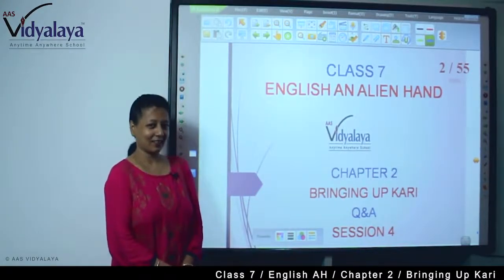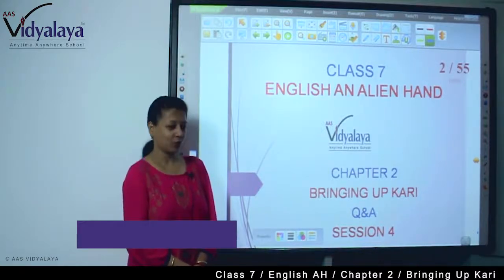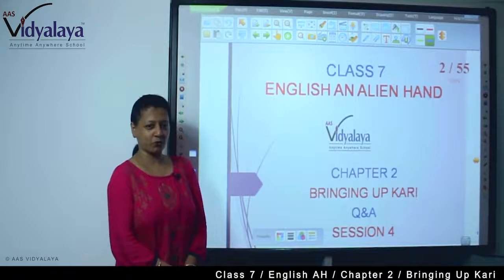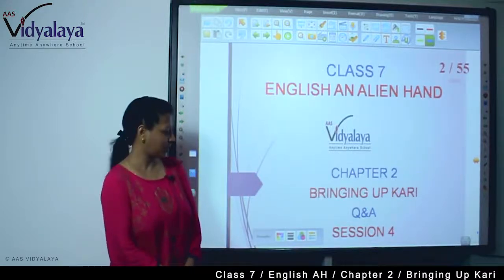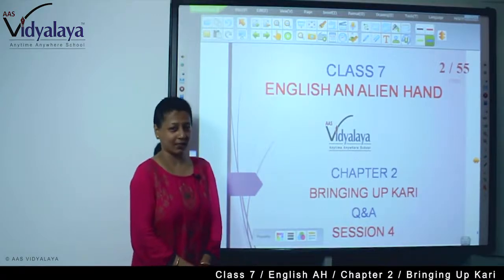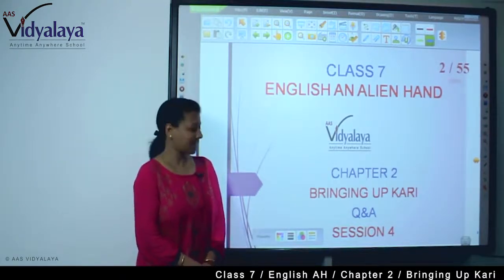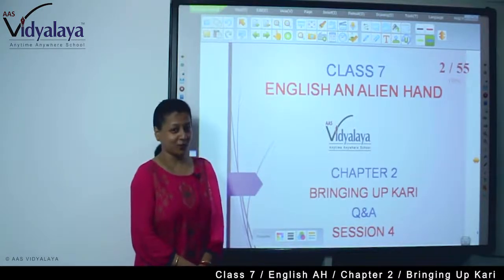It's class 7 English, An Alien Hand. We are in chapter 2, Bringing Up Curry, and today is session 4. We are doing the question answer of this session. As you know, the entire story is based on Curry. Curry is the hero of the story and his 9-year-old keeper. Both are very good friends.